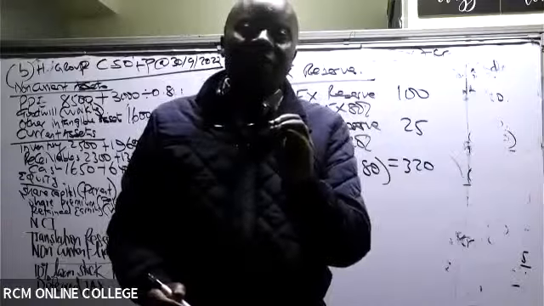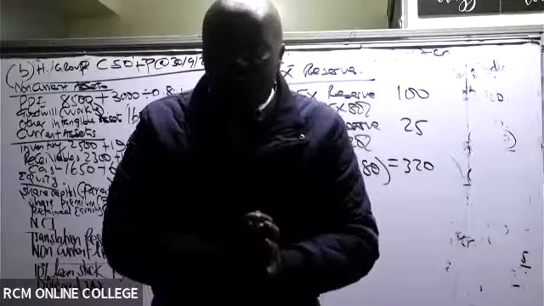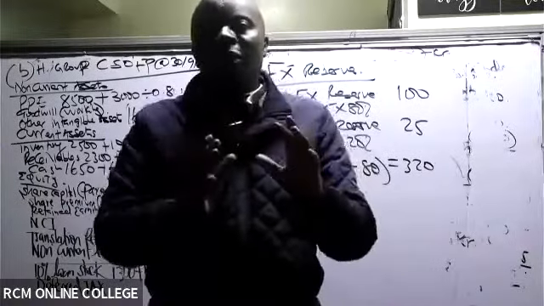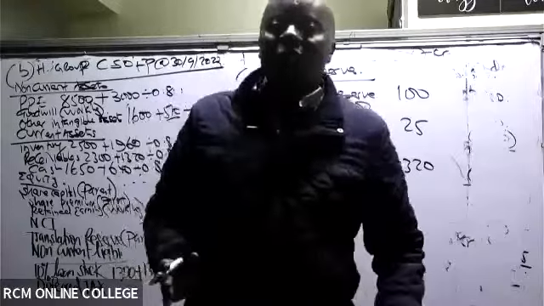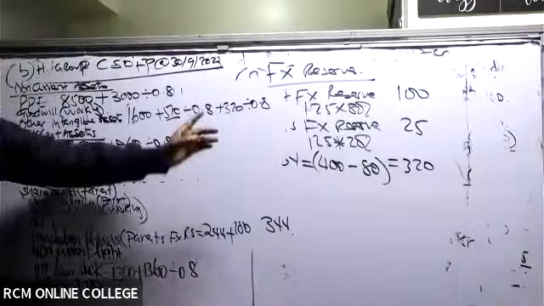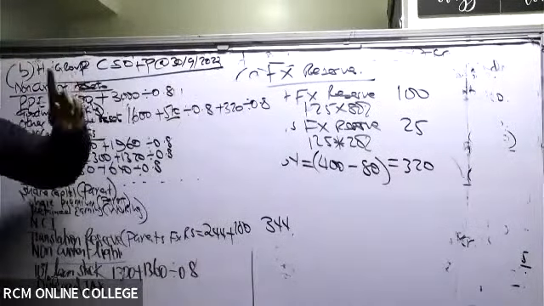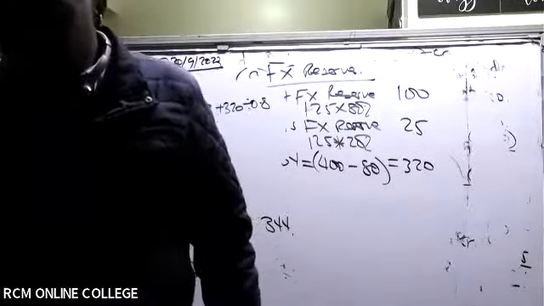You always work with the net book value at the closing date to avoid many issues. So that is it. Give me the PPE figure, I write here.